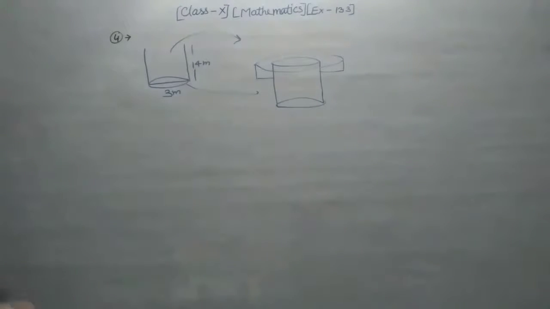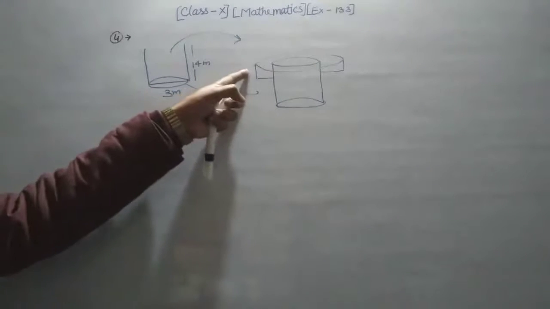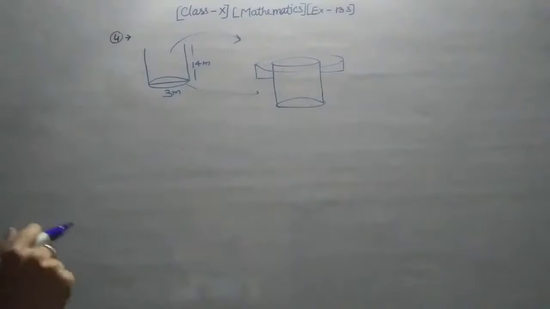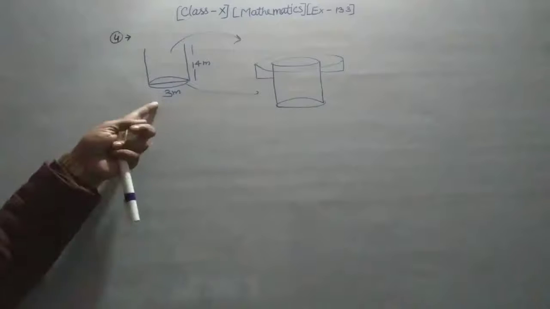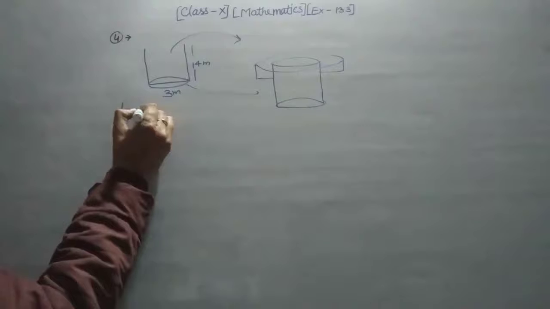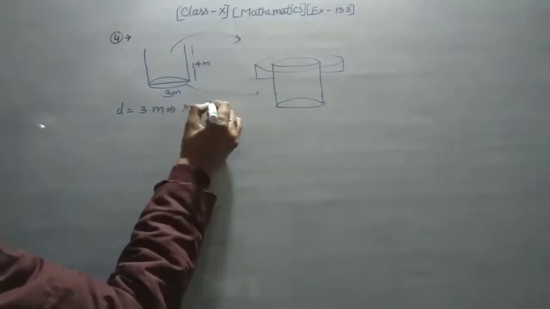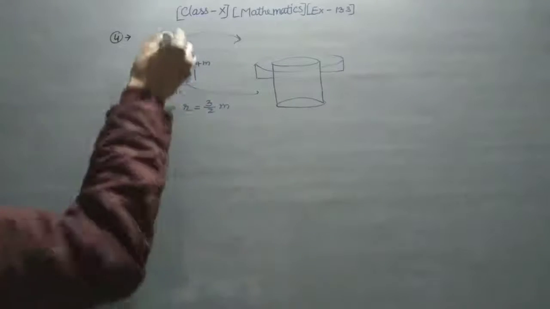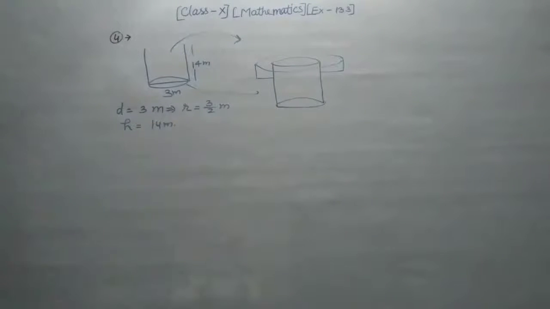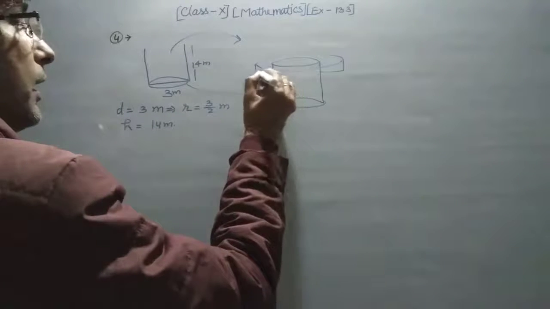Okay, so now you very well know this is known as a cylinder also, and this is also a cylinder, but this is a ring here, a cylindrical ring. Okay, so in this figure you have a diameter, so diameter is equal to, you very well know, 3 meter. So with the help of diameter you have to find the radius. So radius is equal to 3/2 meter, and also this is the height.